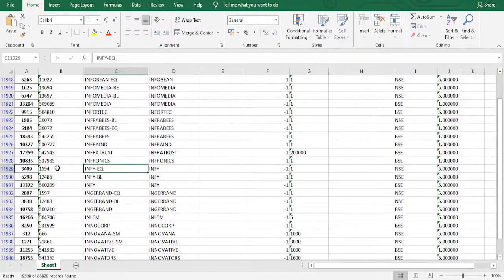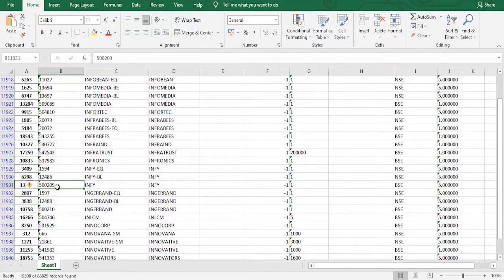This is the Infosys share. The token is 1594. You can see here it is NSE and here it is BSE. In BSE it will have a different token and a different symbol name, and in NSE it will have a different token as well as symbol. So token with symbol together forms a unique key to trade a particular share in a particular exchange.